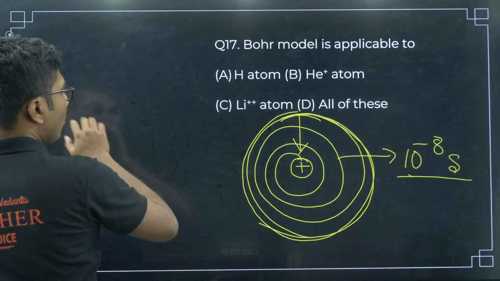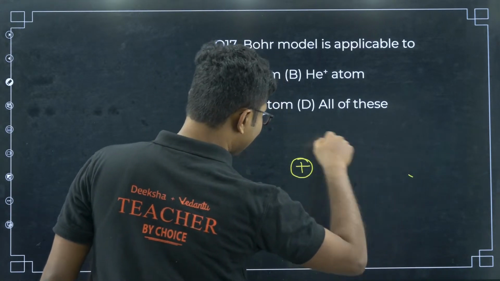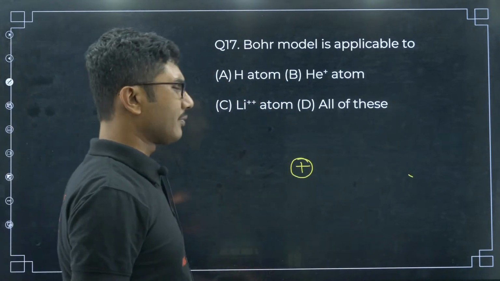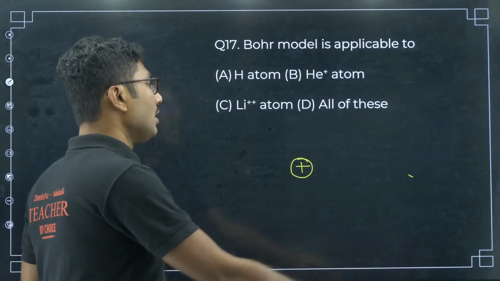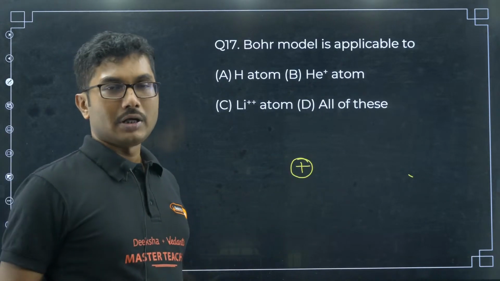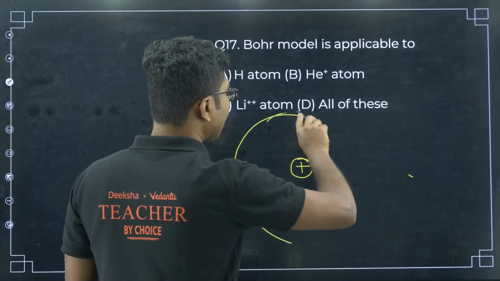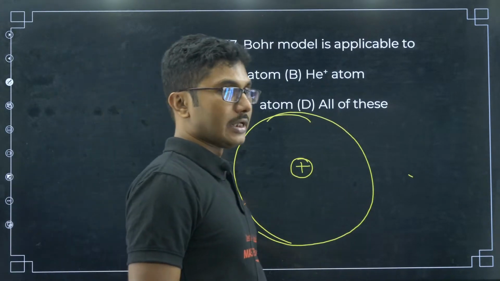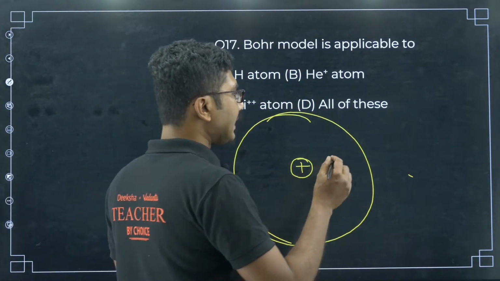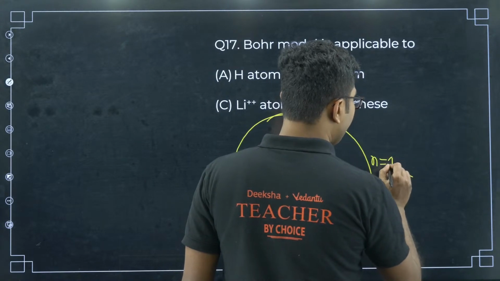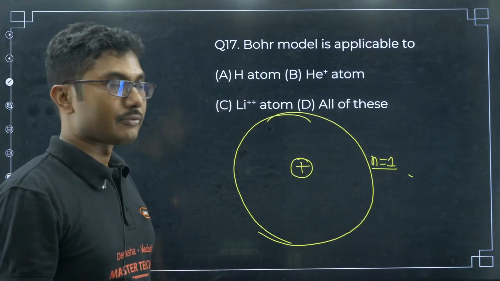Then came Rutherford's student Niels Bohr. He was doing research under Rutherford. He took up Rutherford's paper and said that electrons cannot orbit around the nucleus in any orbit. There are some fixed orbits, and only through those can the electron rotate around the nucleus. Those orbits are called Bohr orbits, because Bohr gave them the name, and some number is introduced. From here the birth of quantum mechanics happened.